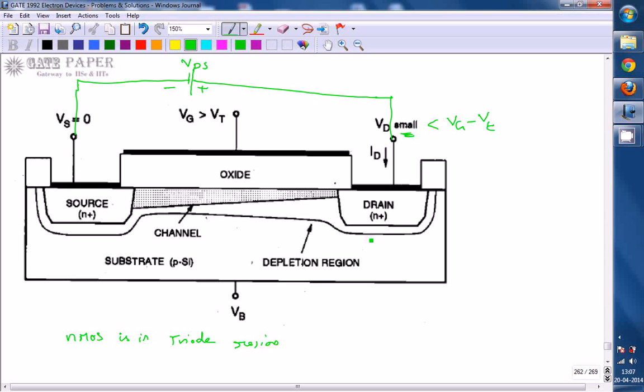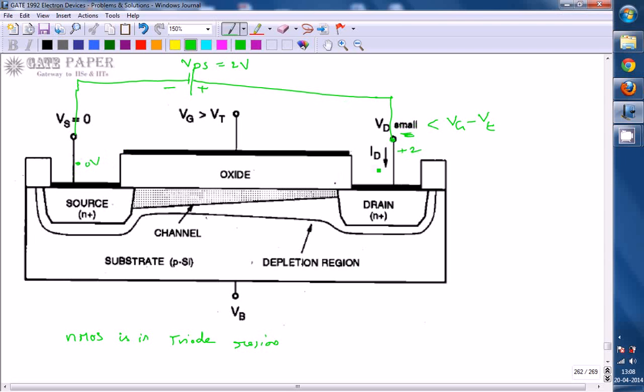Now, depending on the voltage VDS applied, which PN junction will be under which bias, that we will see now. As you are applying, the source is at 0 and the drain is at a more positive voltage, for example 2 volts. So this point is at plus 2 volts and this point is at 0 volts.